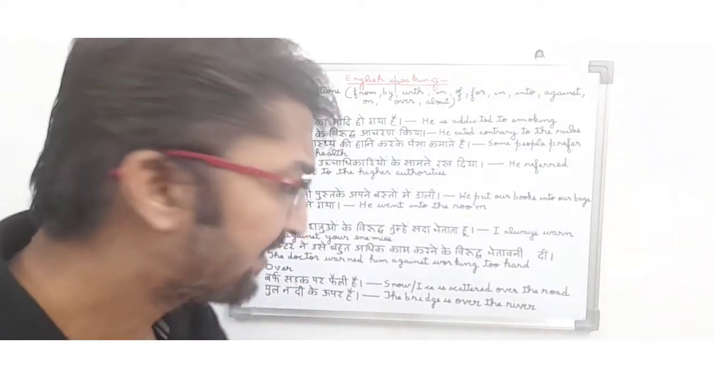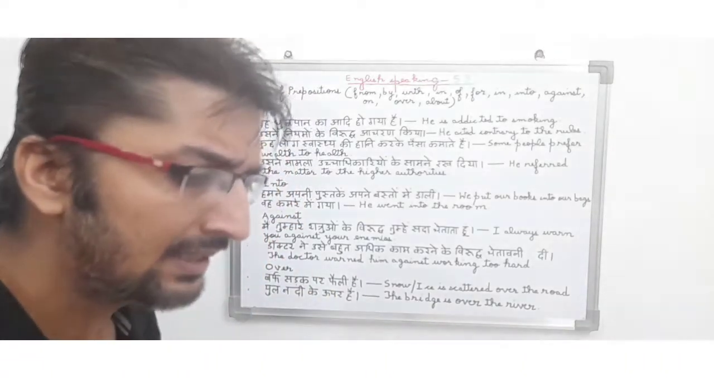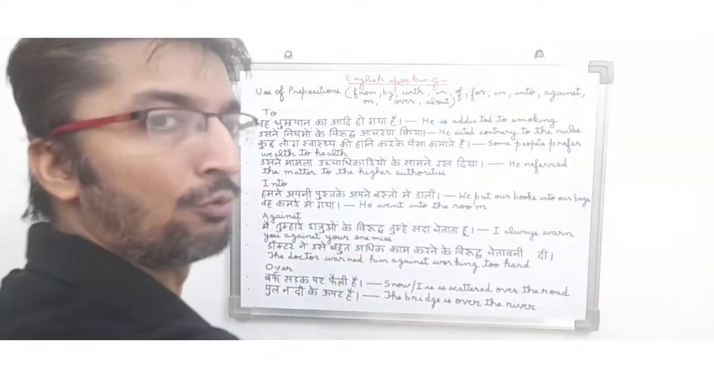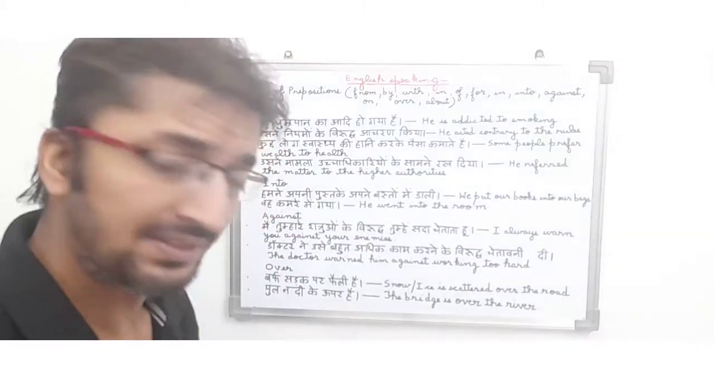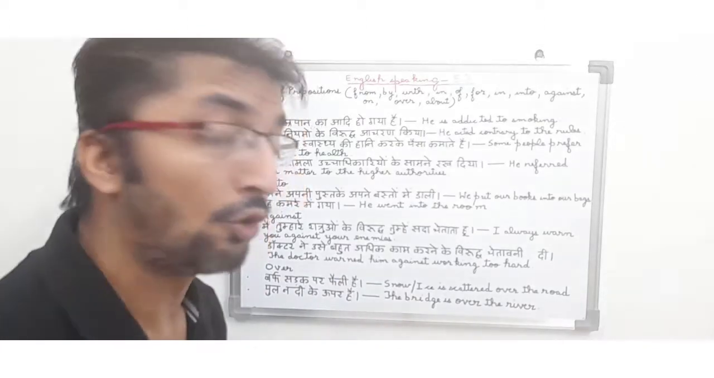पुल नदी के ऊपर है. So in English it means the bridge is over the river. So in this sentence the person is saying that जो पुल है, जो बांध है, वो नदी के ऊपर बना हुआ है. मतलब नदी नीचे बह रही है, वो नदी के ऊपर पुल बना हुआ है. So it is a present tense. So in English it means the bridge is over the river.